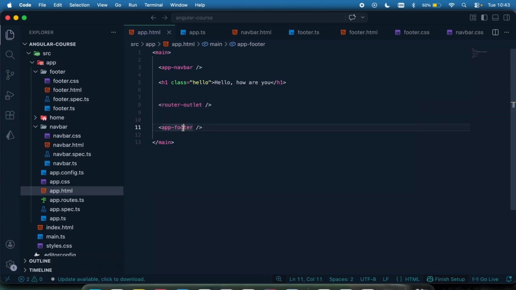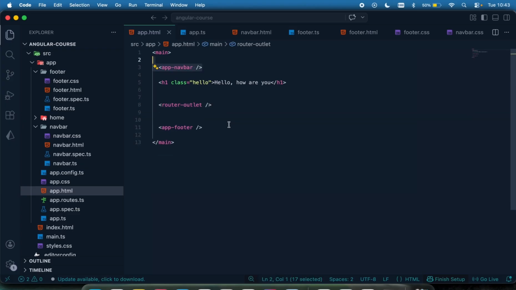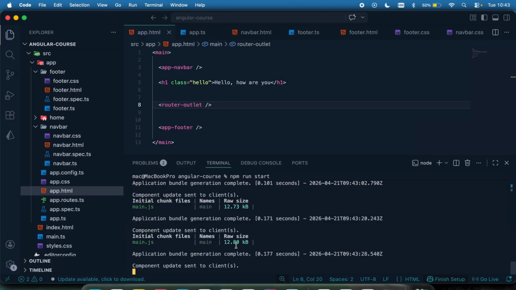So we want the footer to be displayed after, that's below the page, under the page, and the navbar to be displayed above the page. So if I put the navbar below the router outlet, the navbar will be displayed under your page, and then it's not going to make sense, right? Good. So make sure you have the right structure. Your app bar should be at the top. The app footer should be at the bottom, and then your router outlet should be in the middle, which is where your page will be seated. Okay, so again, always check to make sure that you are not having errors.